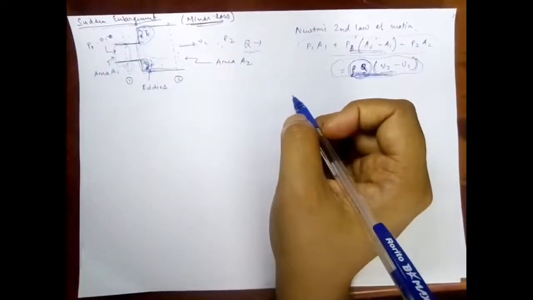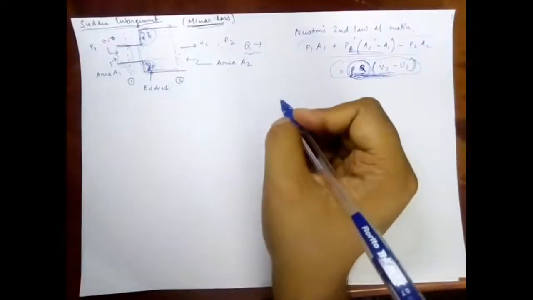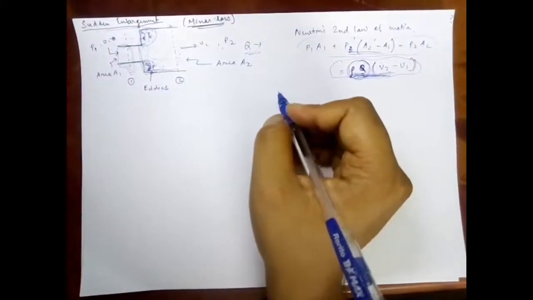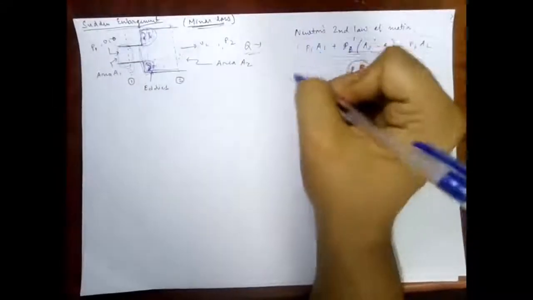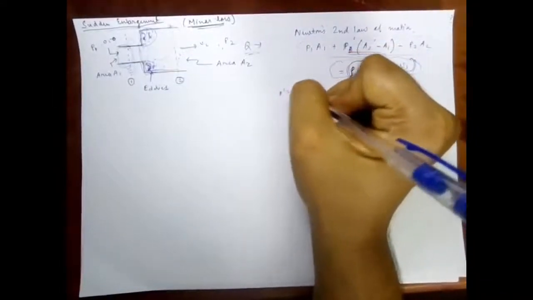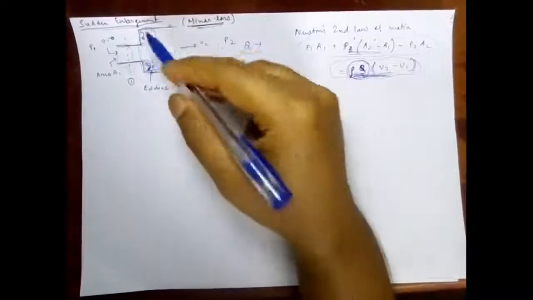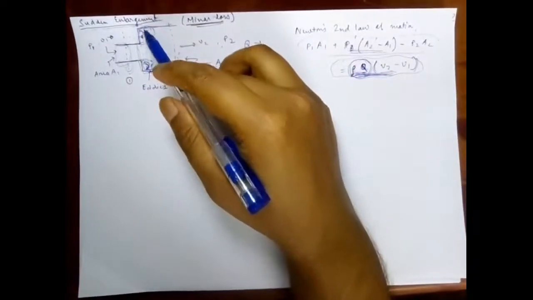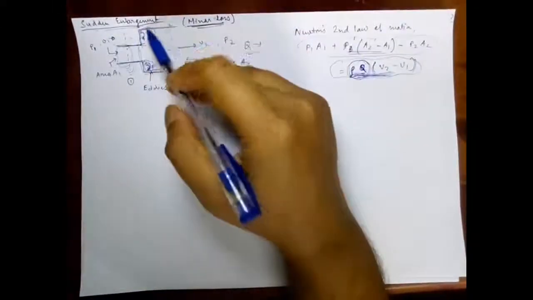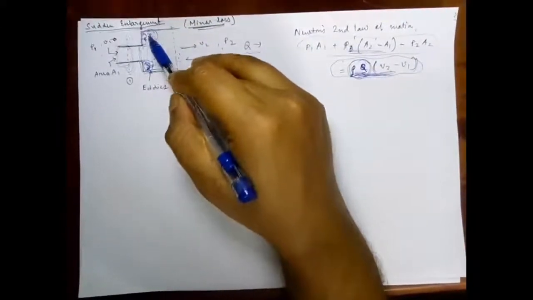And thus we can solve it by, suppose, let us just consider that this P dash is quite similar to P1 because they are so close to each other, so the difference between P dash and P1 is negligible.